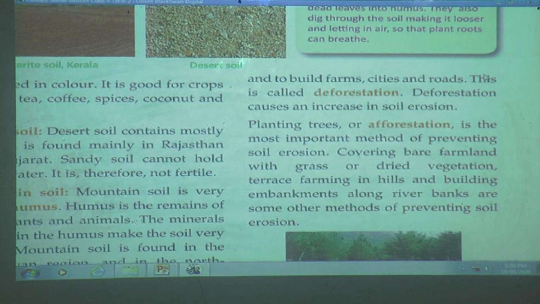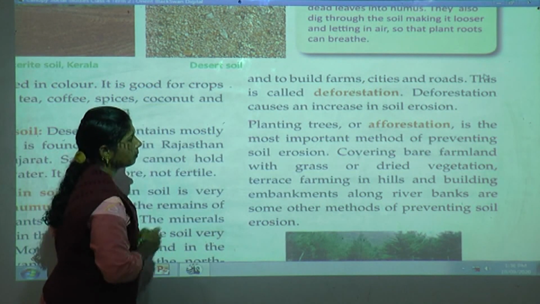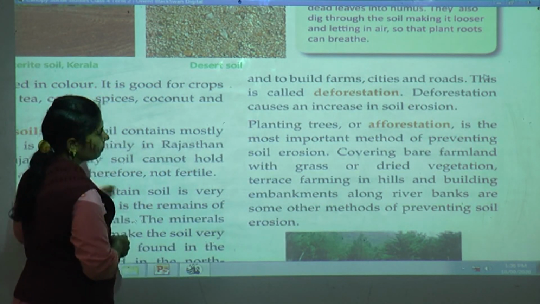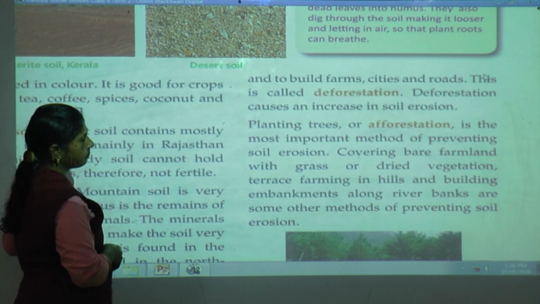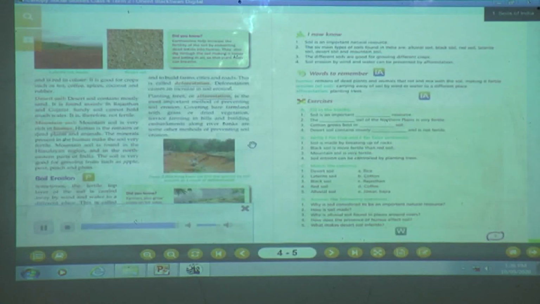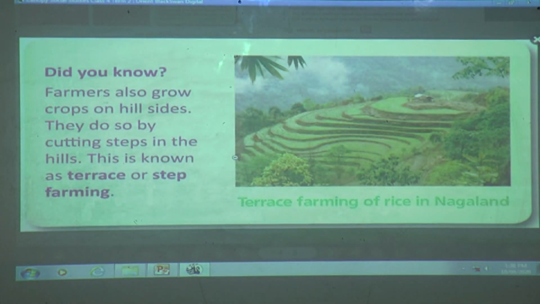Planting trees or afforestation is the most important method of preventing soil erosion. Covering bare farmland with grass or dry vegetation, terrace farming in hills and building embankments along river banks are some of the methods of preventing soil erosion. Did you know farmers also grow crops on hillsides? They do so by cutting steps in the hills. This is known as terrace or step farming.